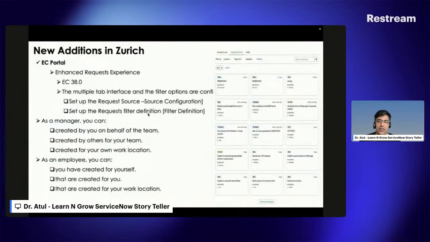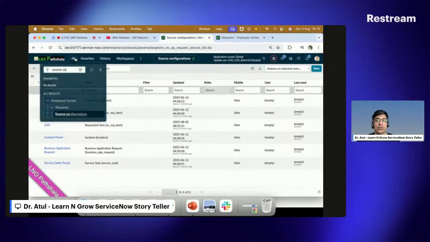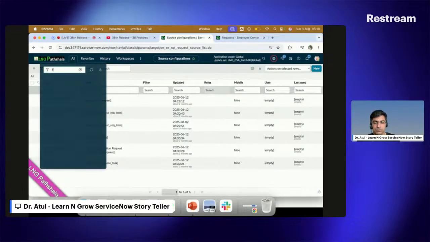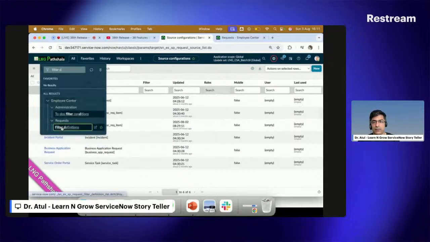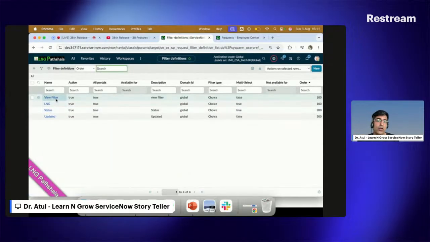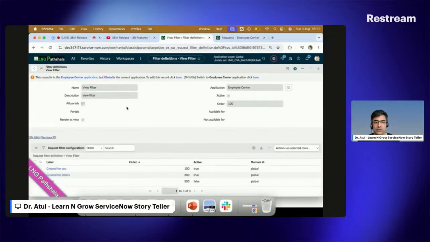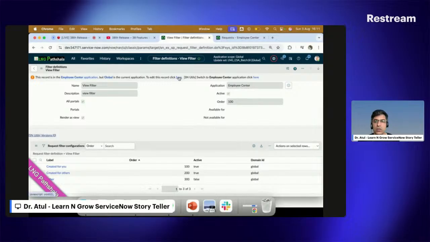And then you have to do the filter definition, where I should show this filter definition. Here you can define it and map this filter definition to the required source as well. Now if I click on this one, you can see it here, right?